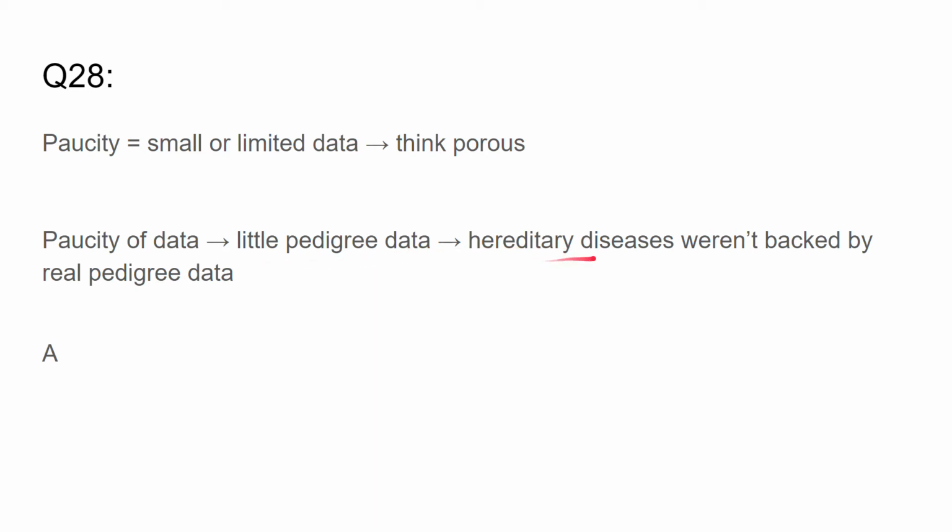So in other words, hereditary diseases weren't backed up by real pedigree data because we don't have that data. It doesn't exist. Which means that the answer is A, that the concept of hereditary diseases was not arrived at via genealogical evidence, because we don't have that evidence. So hopefully that made sense. It should be pretty clear.